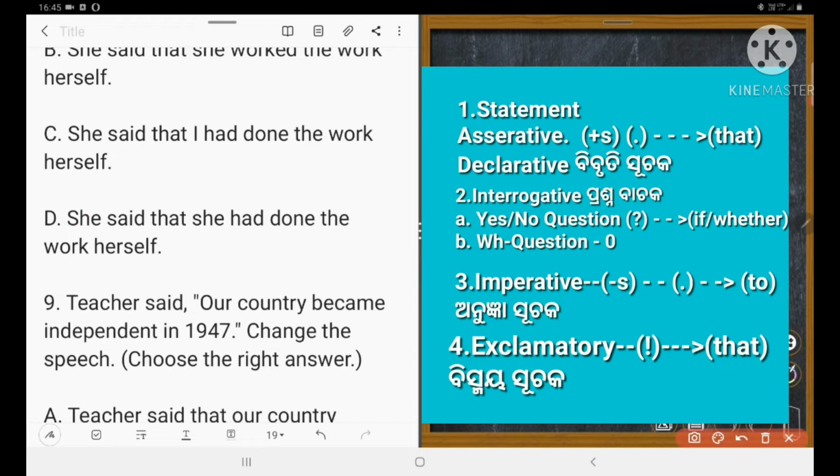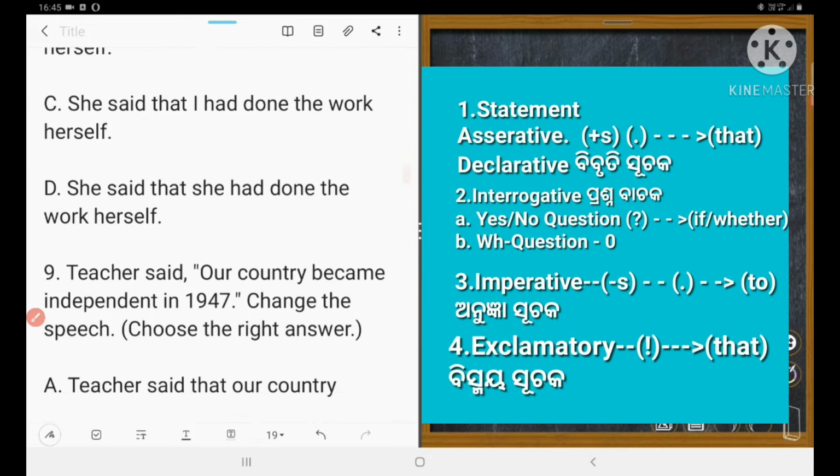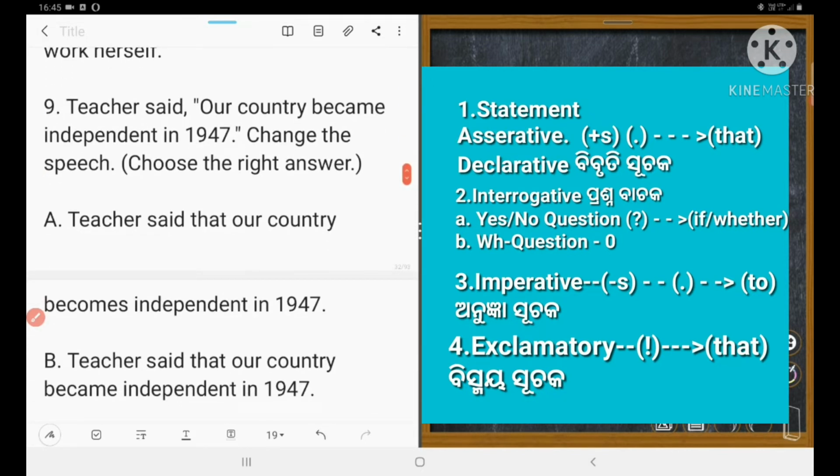Okay. Next, now let's move to 9. The teacher said, our country became independent in 1947. Mark the past tense in the previous sentence. The sentence in inverted comma was past tense, so while changing into indirect speech, we used had. But here, this sentence, our country became independent in 1947, is also in past tense, but we will not use had, past perfect, because it refers to a historical fact. It will remain as usual.